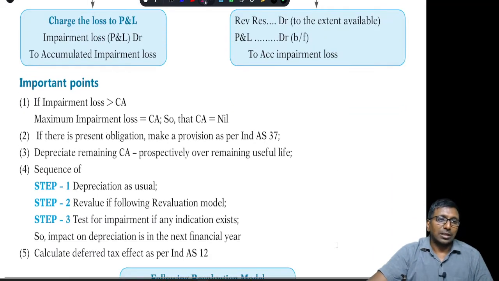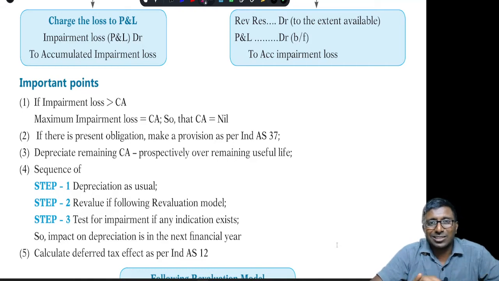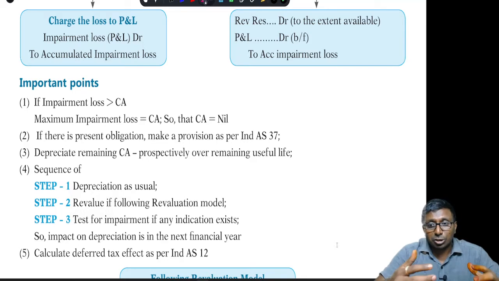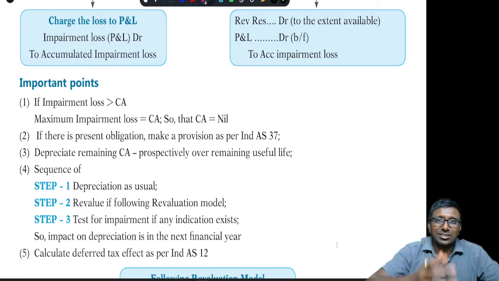Your total impairment loss obviously cannot be greater than the carrying amount, correct? After accumulated impairment loss, the carrying amount can become zero at maximum. Now, suppose there is an obligation. Suppose there is a ban on the asset. That means the company only has to destroy it. Under those circumstances, you have to check with Ind AS 37, is there a provision requirement?